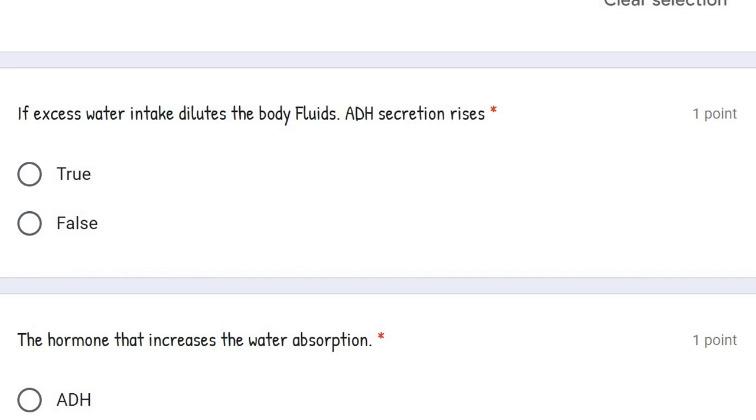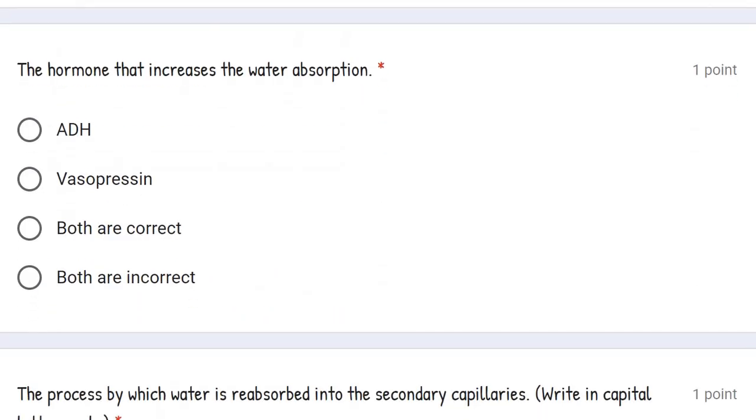Now, if your body already contains more water, excess water is there, the body is already having dilute fluid, then you don't require water at all. Then ADH secretion will decrease, so it will absorb less water and it will remove most of the water in the form of urine. So this statement is false. Our next question is, the hormone that increases the water absorption is ADH, that is antidiuretic hormone, and vasopressin is another term for ADH. So both are correct answers. Let's move to another question.